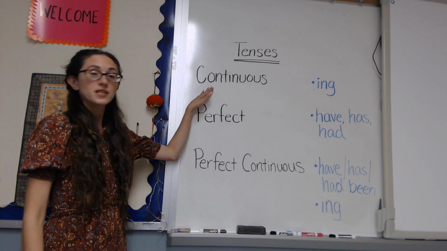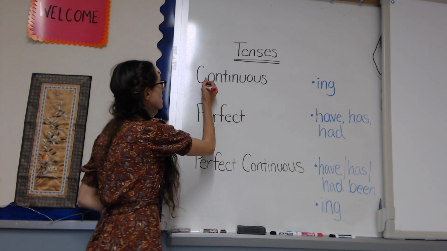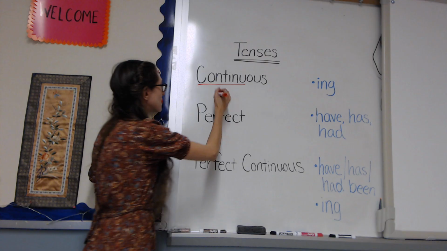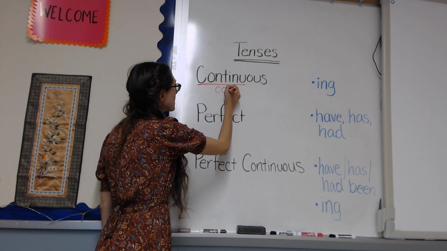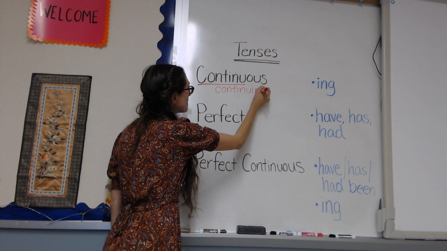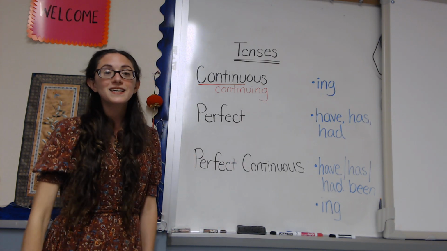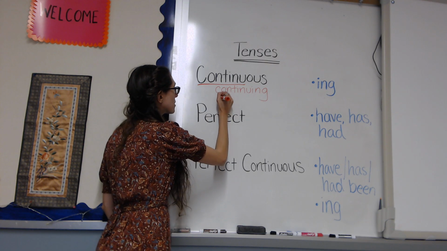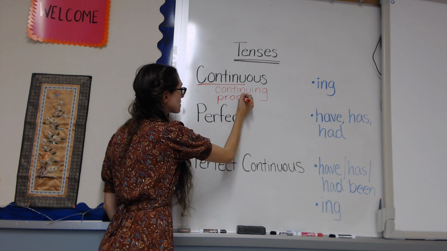So this word continuous, I notice, has this word continue in it. So a continuous tense is something that is continuing on for a while or progressing.